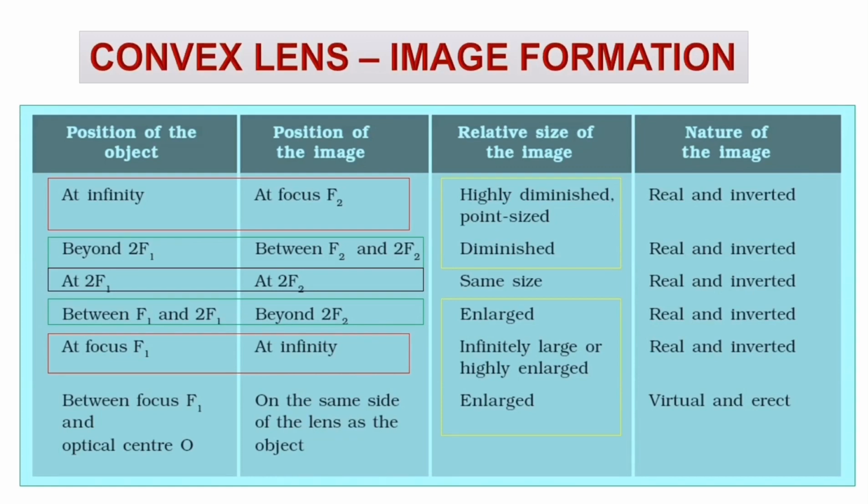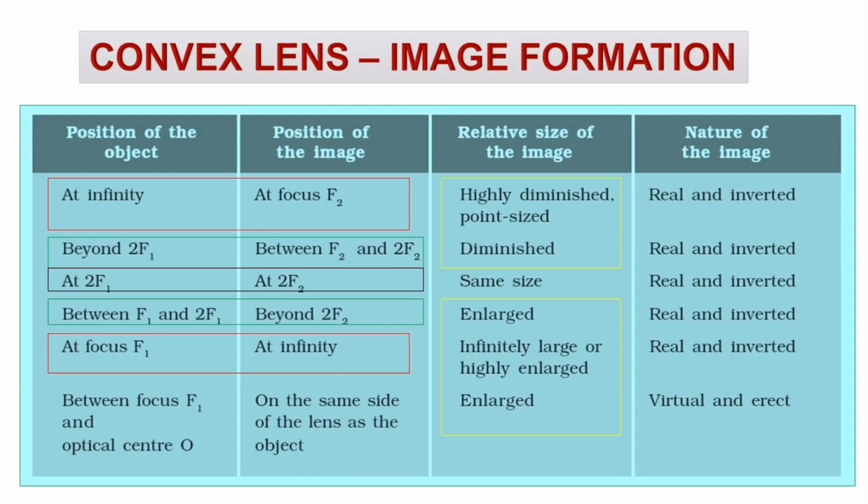Okay, then lastly, when an object is not even at the focus, you can see the last position of the object, that is between F1 and O. In that particular case, the image is formed on the same side of the lens. When a lens produces its image on the same side, that type of image is called a virtual and erect image. That's the case over here. Got it?